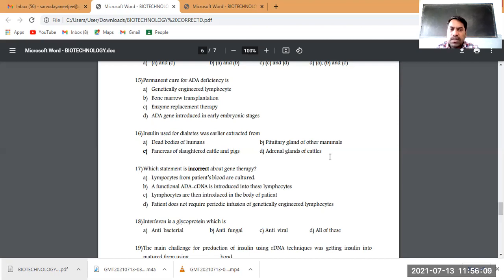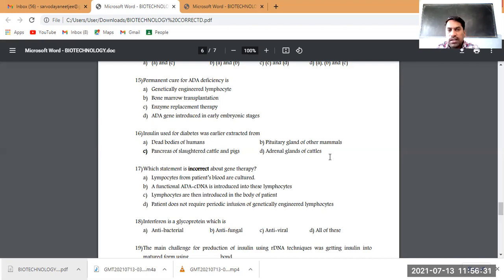That is the disease caused due to deficiency of ADA. And of course, it was identified in a 4-year-old child. Later on, that child was cured from this disease by a therapy called gene therapy.